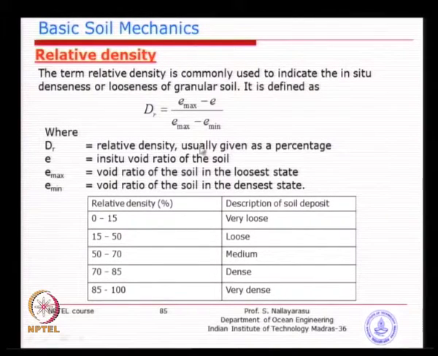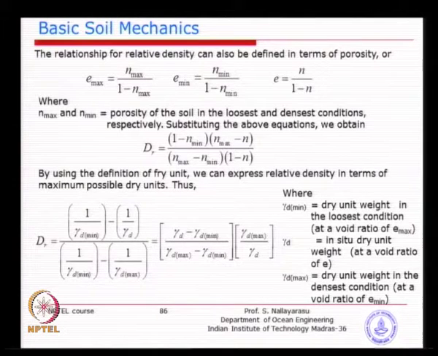As soon as you get the state of density, then you can find out the strength parameters. So, that relative density is in relation to the densest state of the soil or to the loosest state of the soil. Some of the parameters you can substitute with respect to void ratio or porosity and relate them, so that once you have the parameters you can find out the relative density, which is of some use, but not very important.